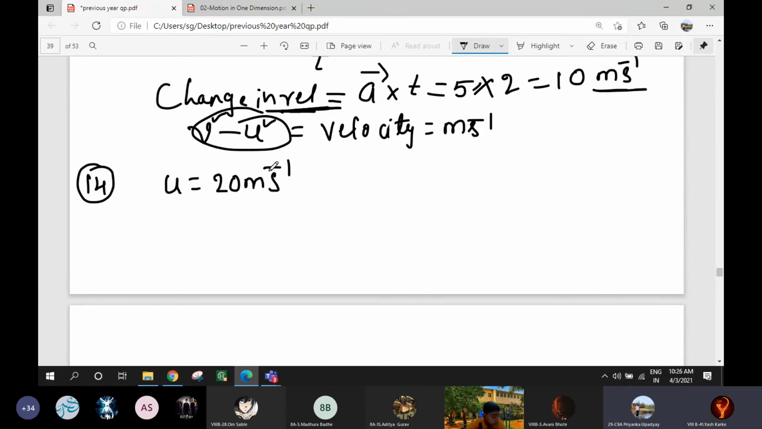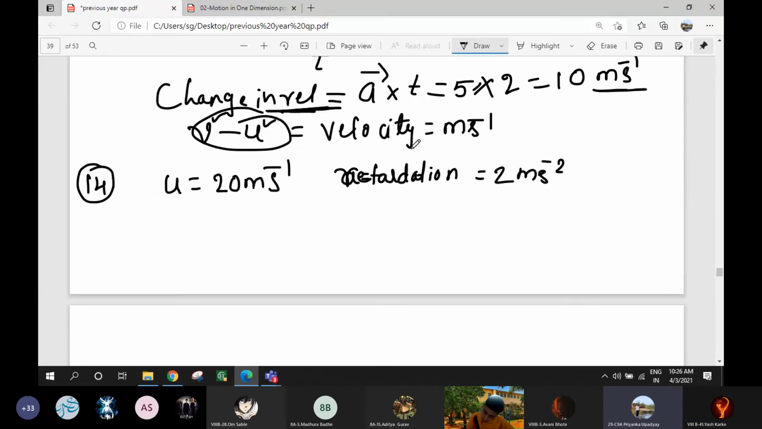Okay. Now, the brakes are applied. When you apply brake, whether the body accelerates or retards? Retards. It retards at the rate. a is equal to minus 2. So retardation is equal to, I'll write, 2 meter per second square. Okay.